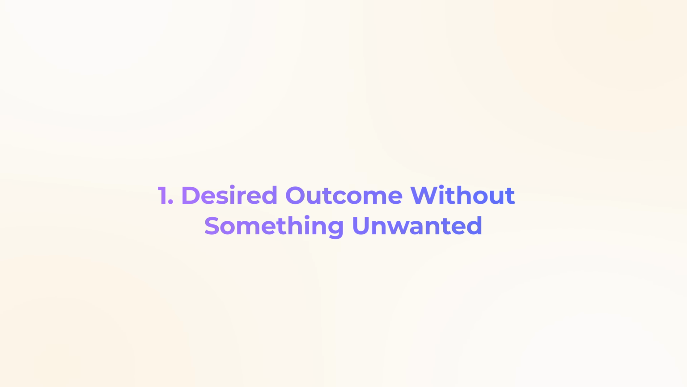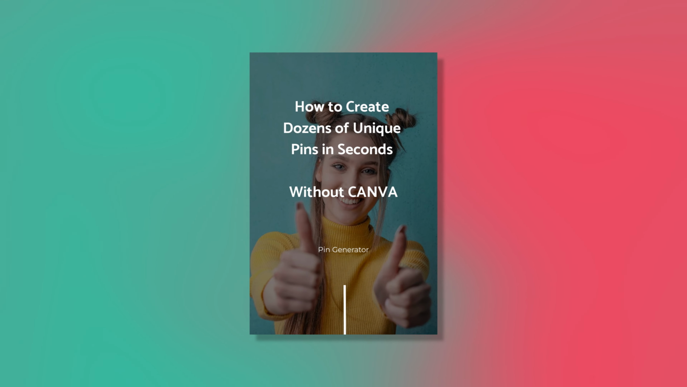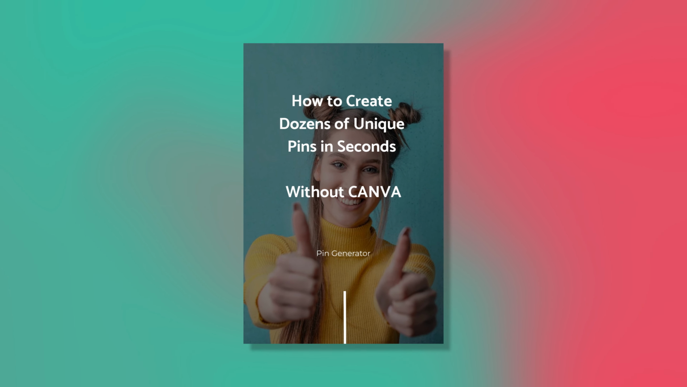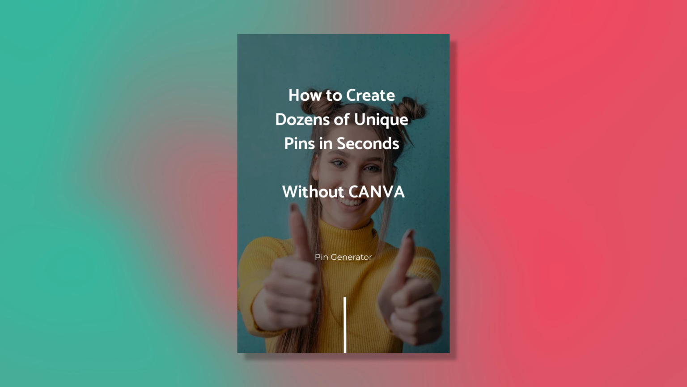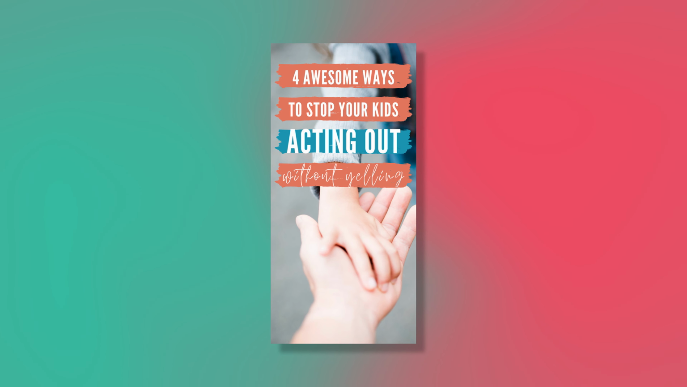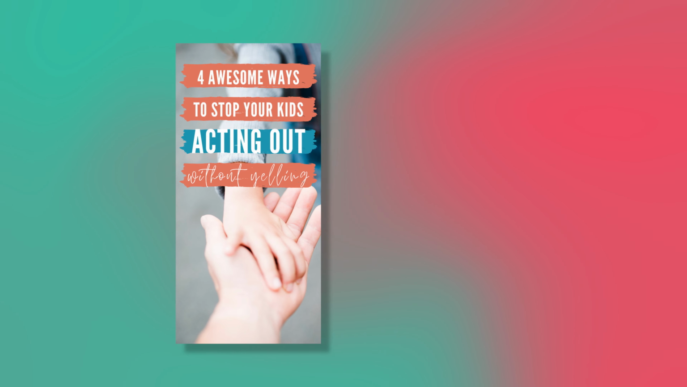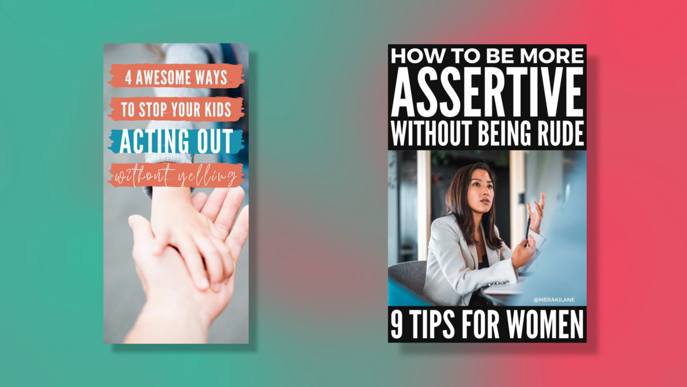Number 1, the desired outcome without something that people do not want or that they believe they actually need to get that desired outcome. So an example for a pin generator would be how to create dozens of unique pins in seconds without using Canva. Some other examples that I found: how to make your kids act out without yelling, and how to be assertive without being rude.